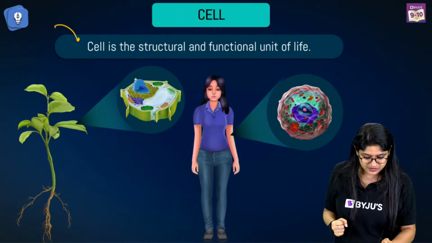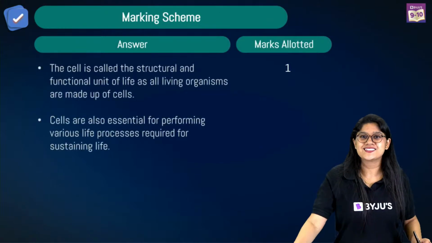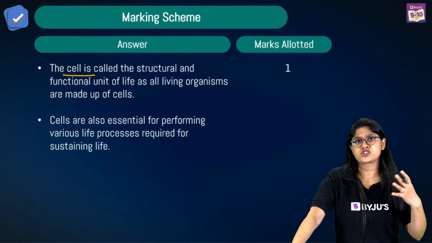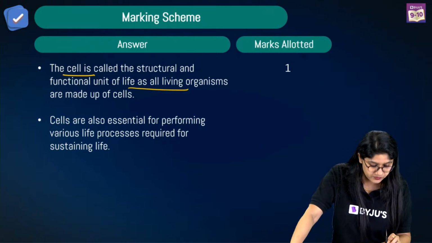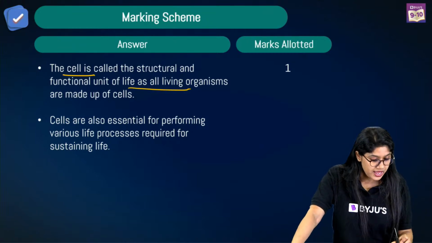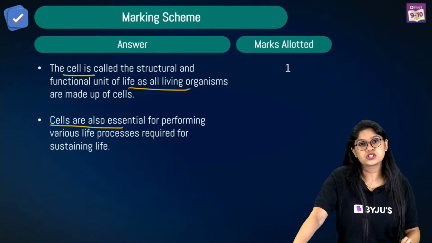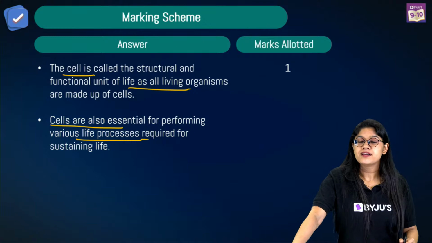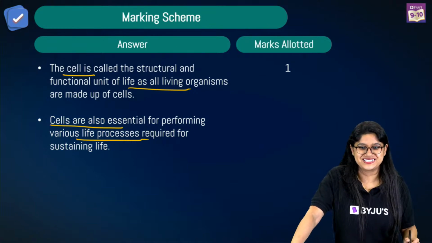Yes, super easy. So this is how we can write the answer in the examination if this question comes. That is, a cell is called the structural and the functional unit because all the living organisms are made up of cells, and cells are also essential for performing various life processes, activities or metabolic activities.